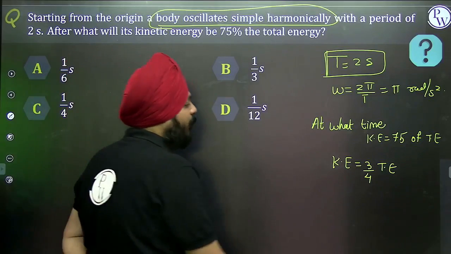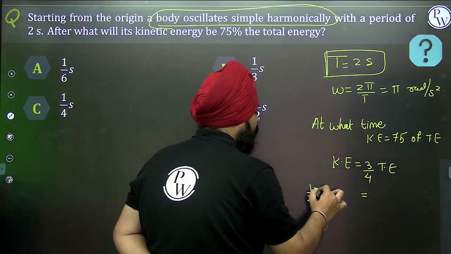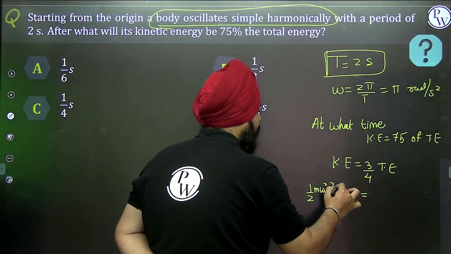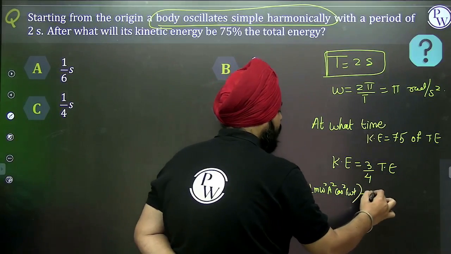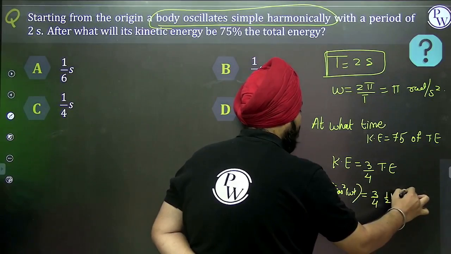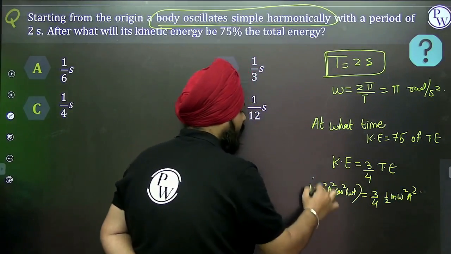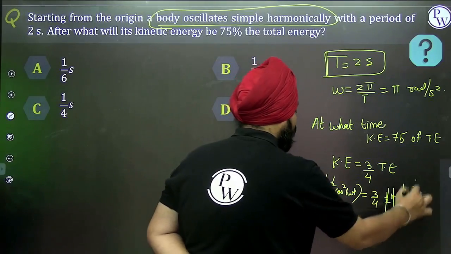What is the equation of the kinetic energy? That is half m omega square a square cos square omega t. What is the equation of total energy? Half m omega square a square.